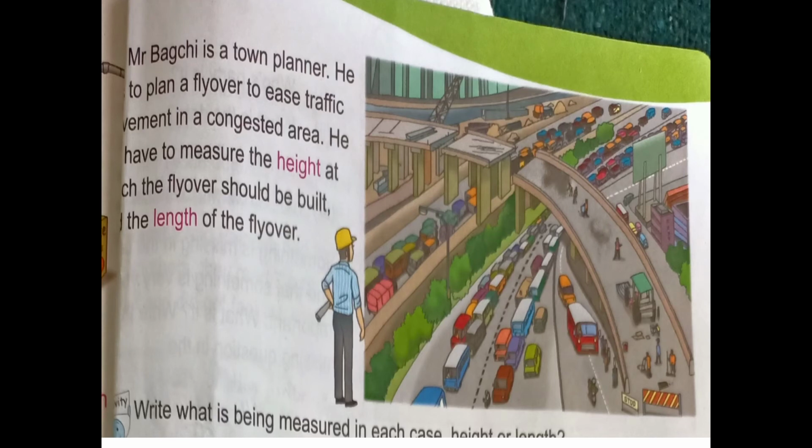Mr. Bakchi is a town planner. He has to plan a flyover to ease traffic movement in a congested area. He will have to measure the height at which the flyover should be built and the length of the flyover. Yes, he wants to build a flyover, so he has to measure the height and length of that flyover.